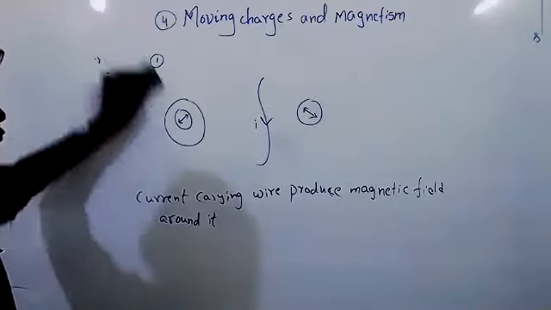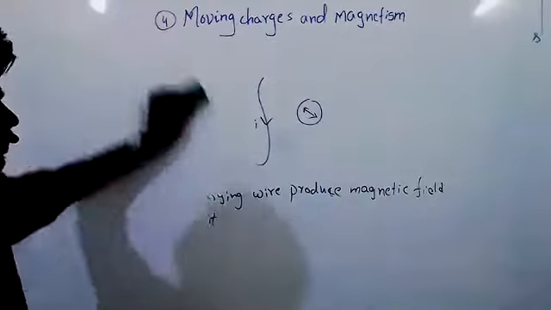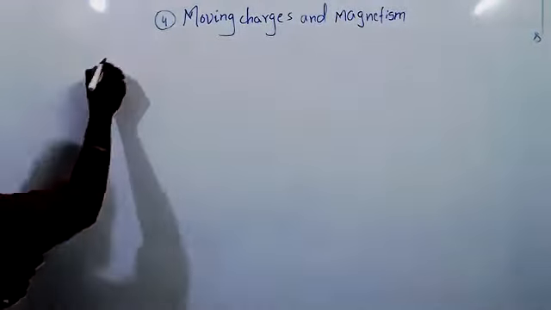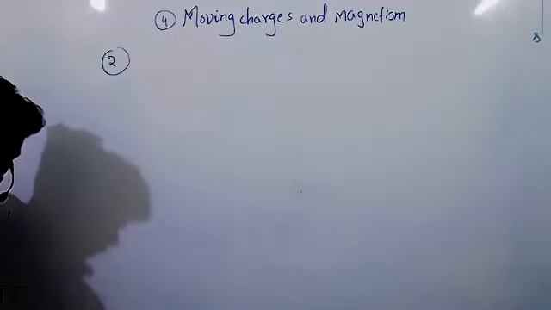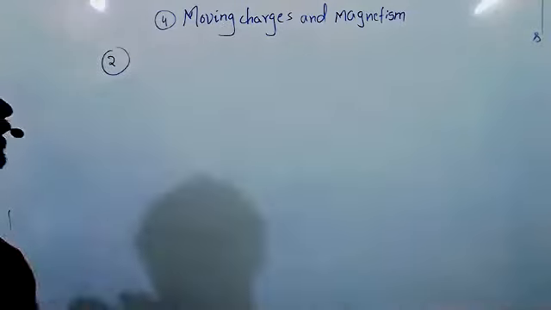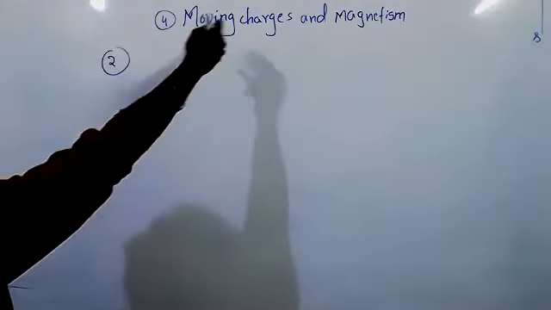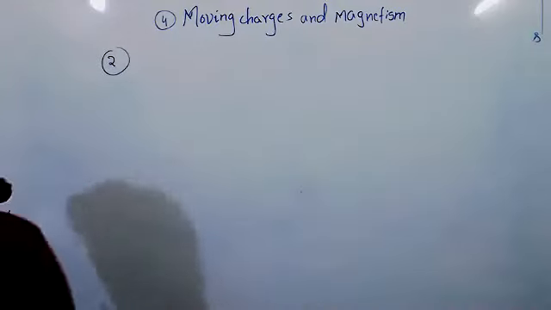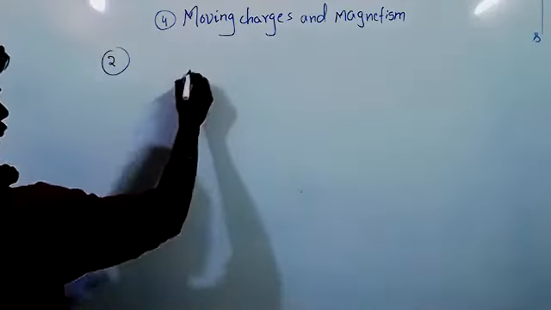See the second observation. In the second observation, we can find why we have written moving charges and magnetism instead of rest charges and magnetism. Why didn't we write that? Take a current carrying wire.